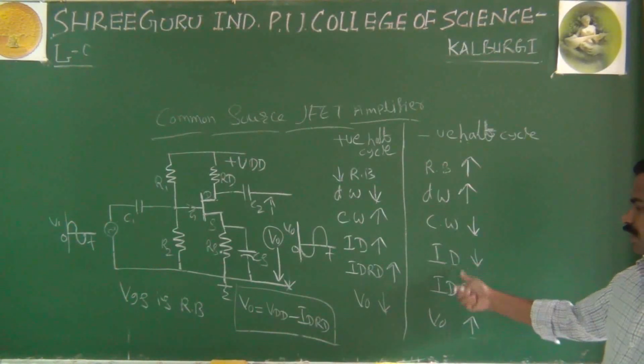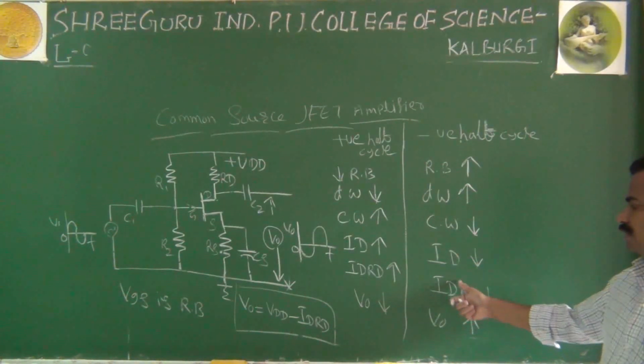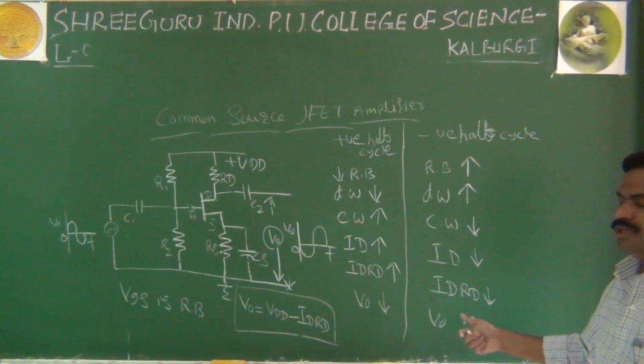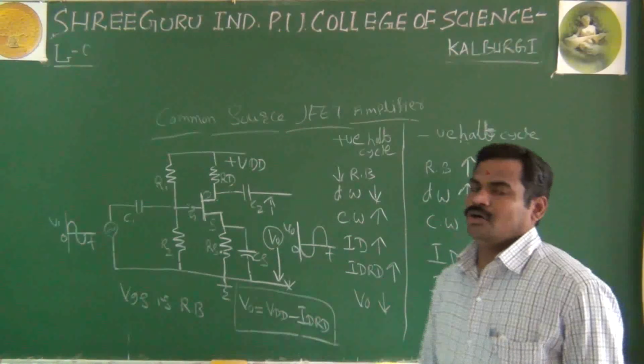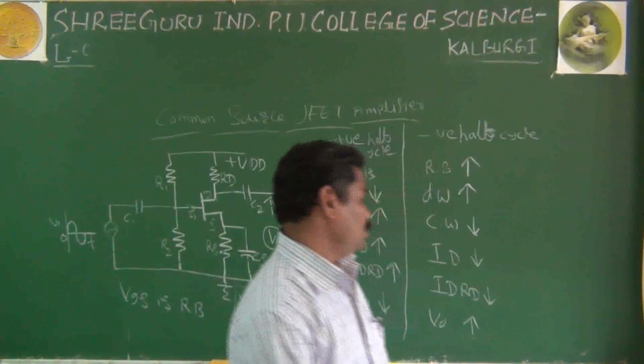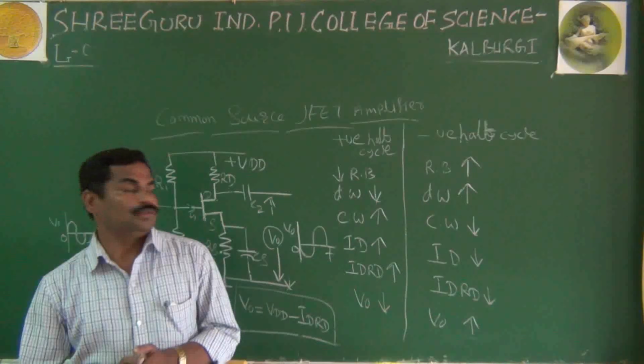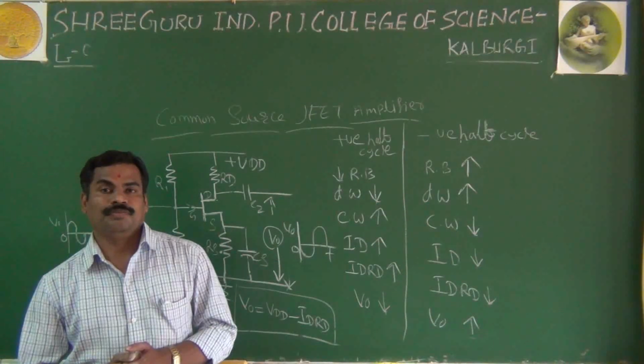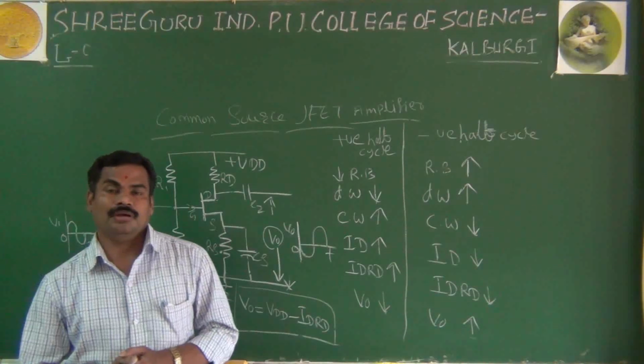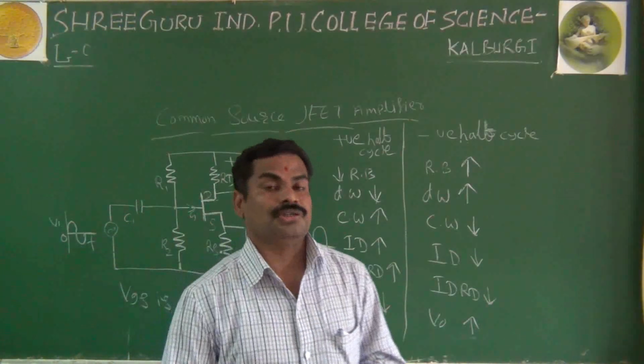Because of the very small drain current, ID times RD, the voltage across RD, also decreases, and finally the output voltage increases. This is about the importance of your common source amplifier.